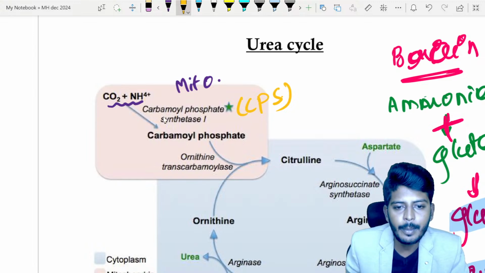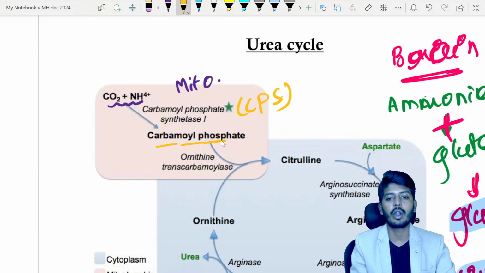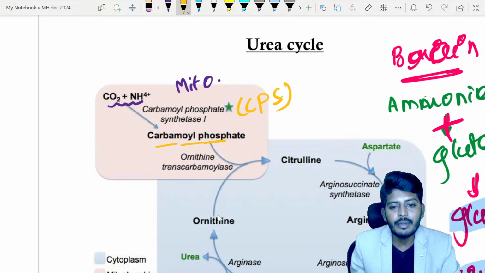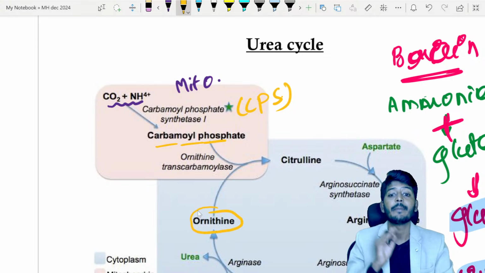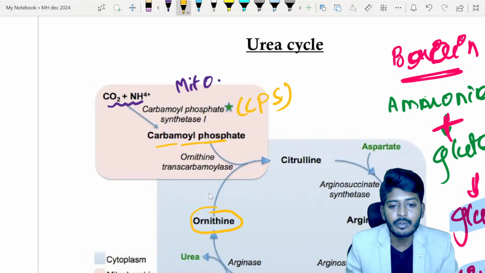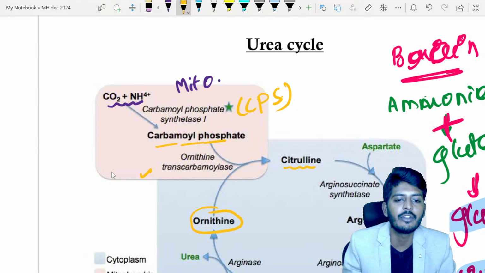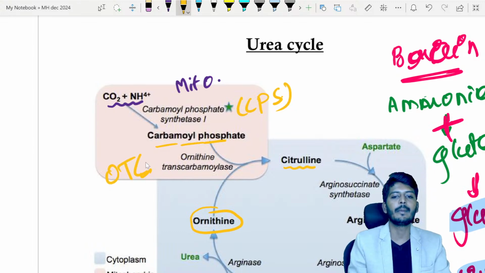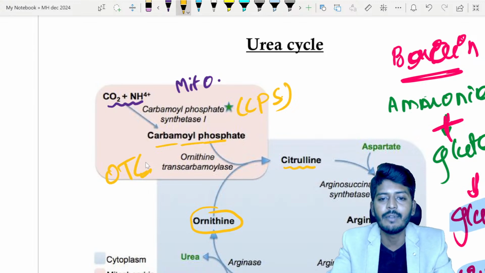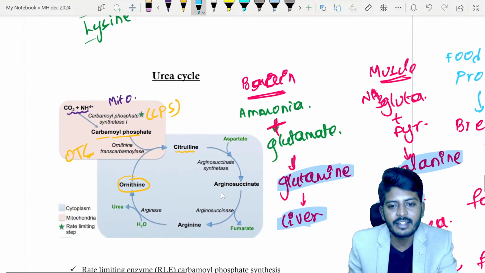Okay. So carbamyl phosphate synthase will create a substance called carbamyl phosphate, which occurs in the mitochondria. This carbamyl phosphate combines with a substance called ornithine. Remember, that is why the urea cycle is also called the ornithine cycle. Carbamyl phosphate combines with ornithine and gives rise to citrulline with the help of an enzyme called OTC, ornithine transcarbamylase. This citrulline further gets converted into argininosuccinate and forms an amino acid called arginine.